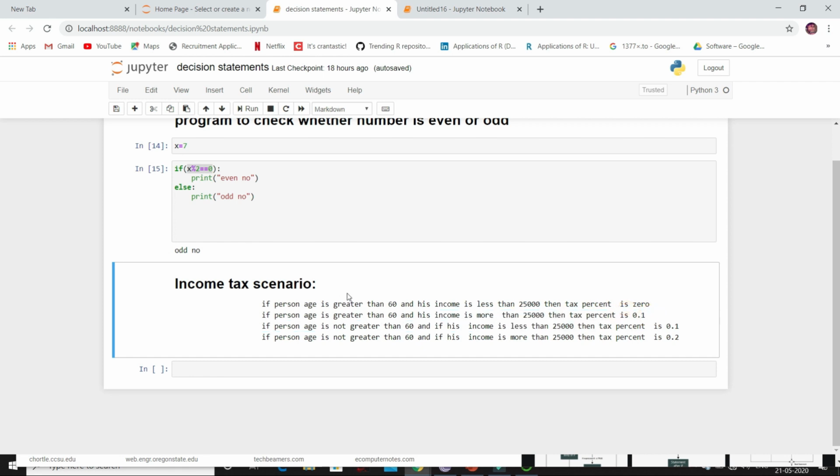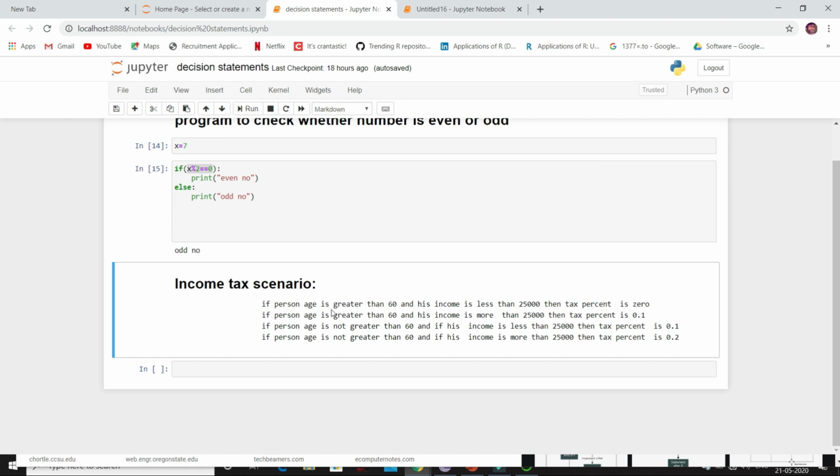And then what if his age is not greater than 60? Then again we will check his income. If his income is less than 25,000, then his tax percent is 0.1. If his income is greater than 25,000, then his tax percent is 0.2. See, like this we get many situations when we want to check for another condition after the first condition is true.